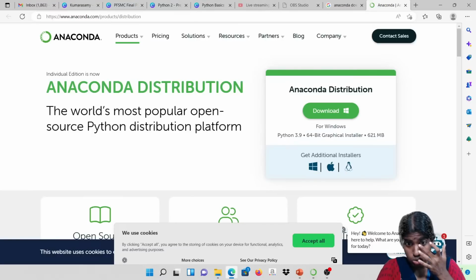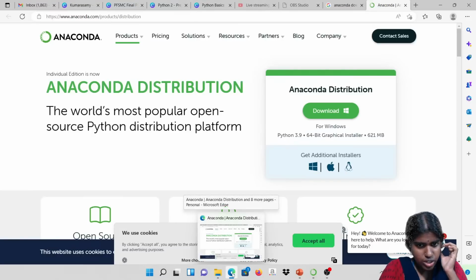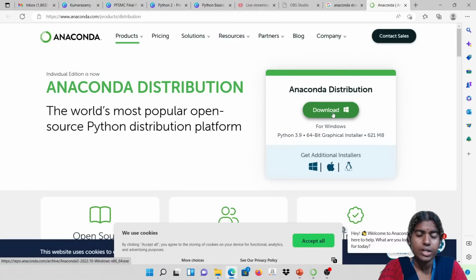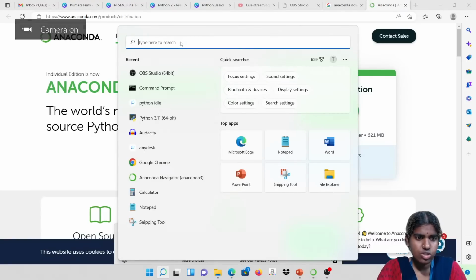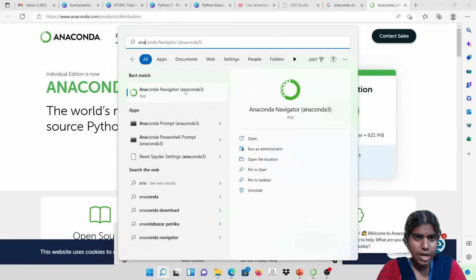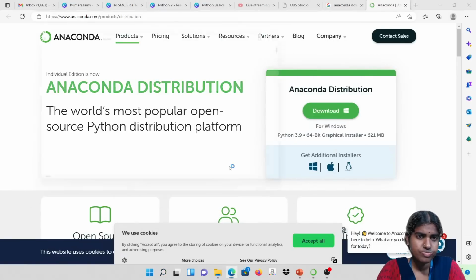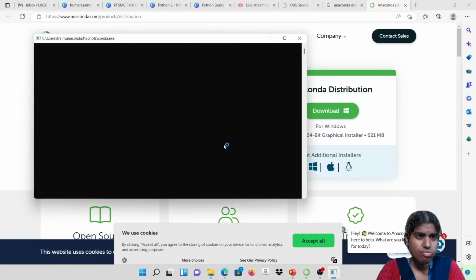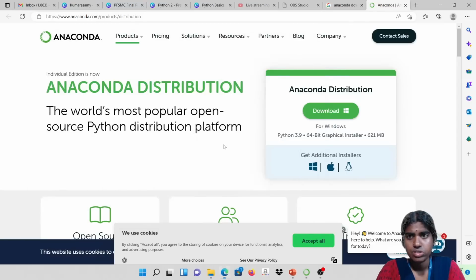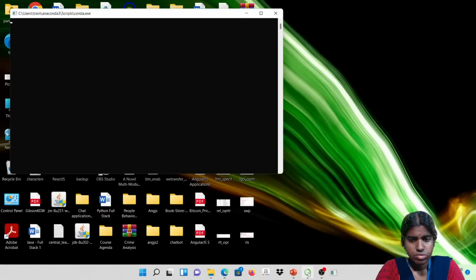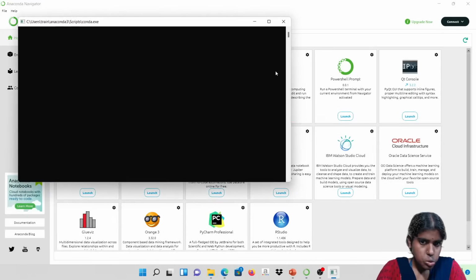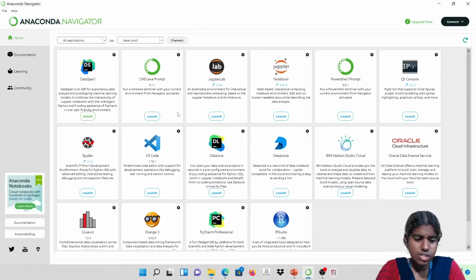Once you download Anaconda, you can start using Jupyter Notebook. Click the download button, double click, and you will get some pop-up boxes. After installation, I am typing Anaconda Navigator.